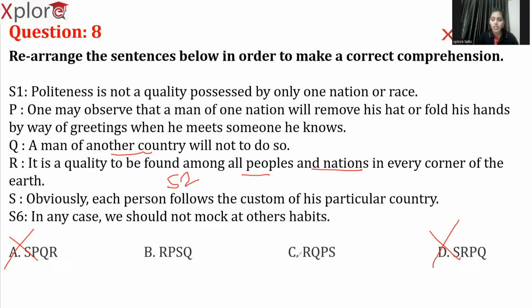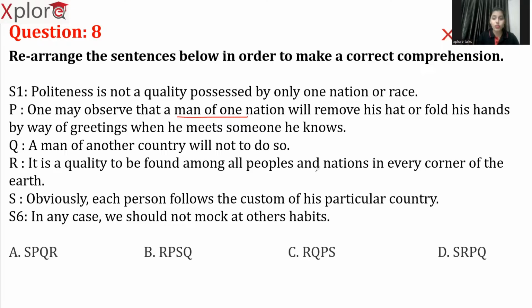So after R, based on the option verification, Q is not our third sentence. So we can directly eliminate option C also. Now what is left? Option B. Now let's check whether it is the right answer or not. As you can see here, nations in every corner of the earth. One may observe that a man of one nation.